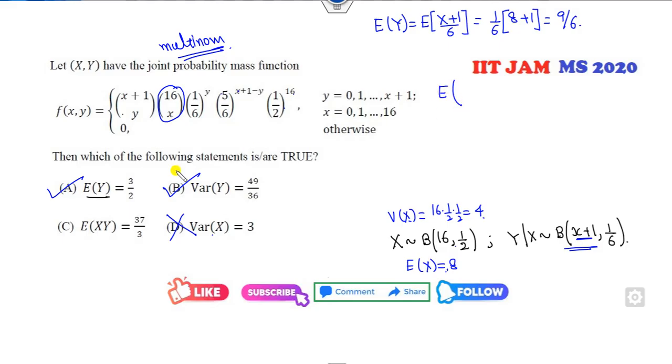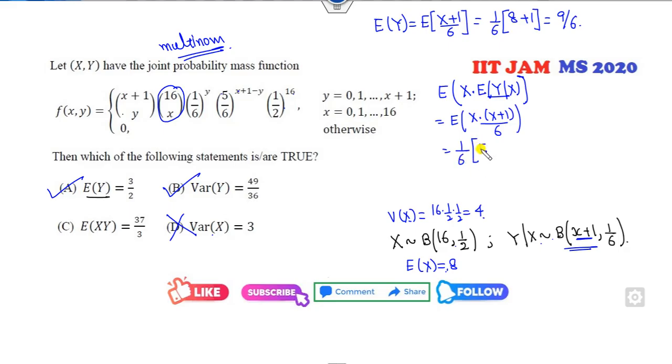I can write this x into y in the same manner. What is the expected value of y conditional on x? It is (x plus 1) over 6. So 6 will be outside.